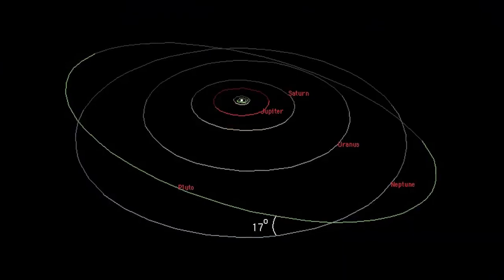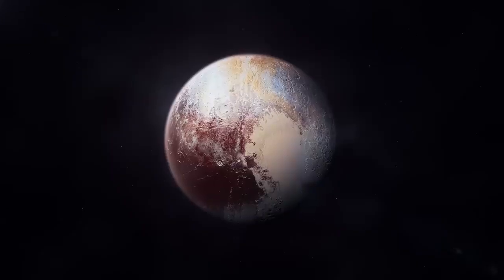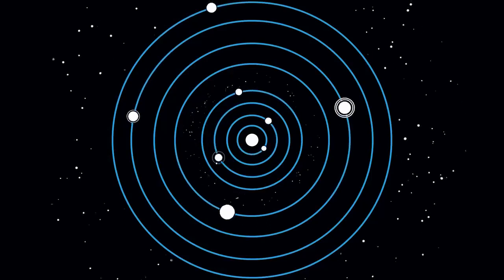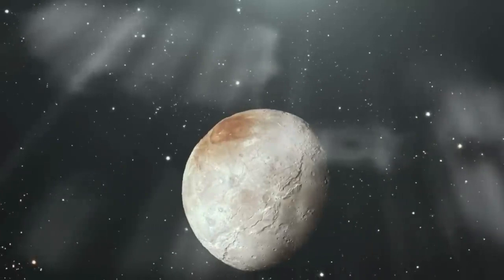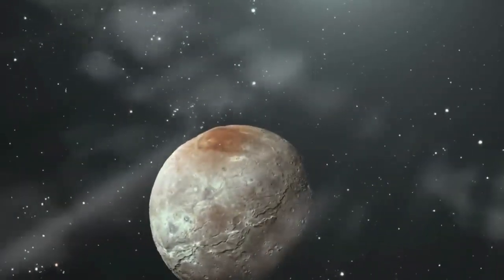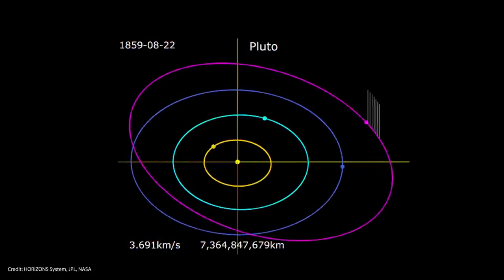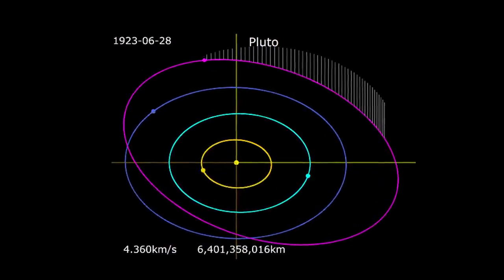As you can see in this picture, planets make nice circular orbits around the Sun. However, the dwarf planet Pluto's orbit is very different. It's highly elliptical, traveling around the Sun in a squashed circle, and Pluto's orbit is highly inclined, traveling at an angle of 17 degrees. This strange orbit gives Pluto some unusual characteristics. For example, it orbits so widely that it can switch places with Neptune, orbiting closer to the Sun.